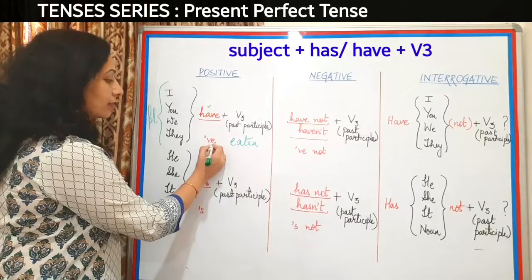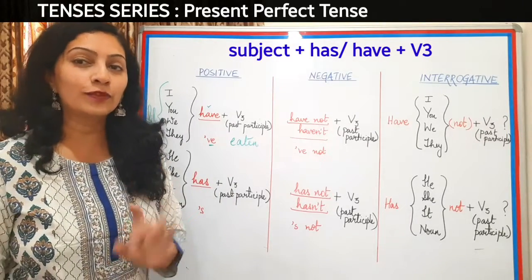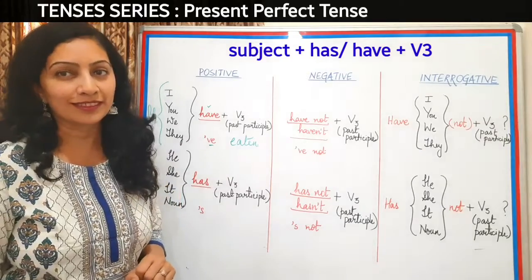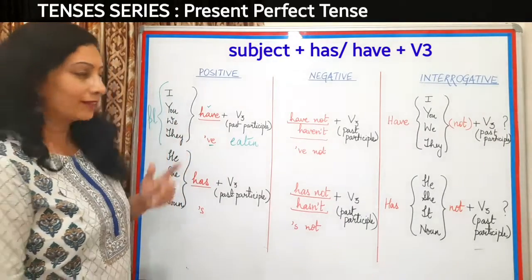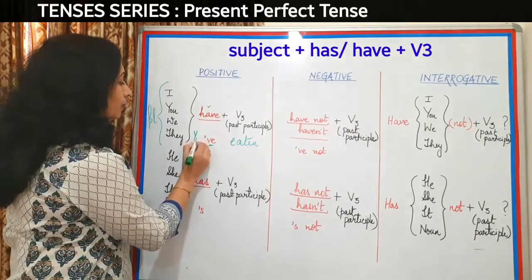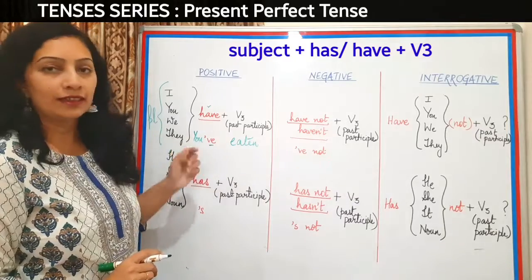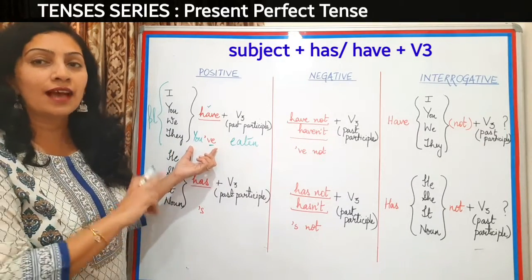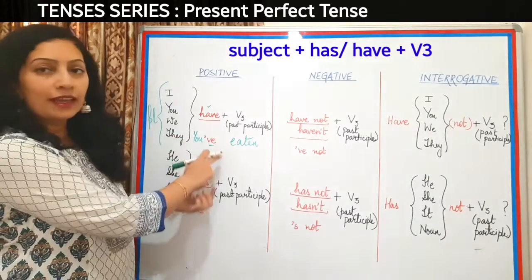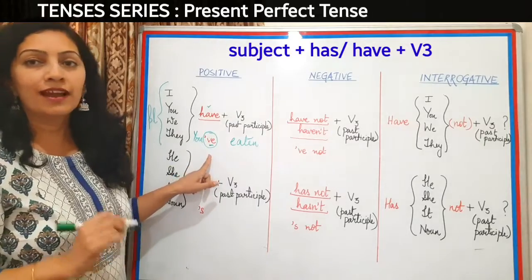Now can you see this little thing out here? What is this? This is the contracted form used in present perfect tense. So what do I put here? On the left hand side, we have to put the subject. Like let's say you, then an apostrophe and ve. Together it means you have. Similarly, I can make it as I've or they've. The moment I put this contracted form, it means have.